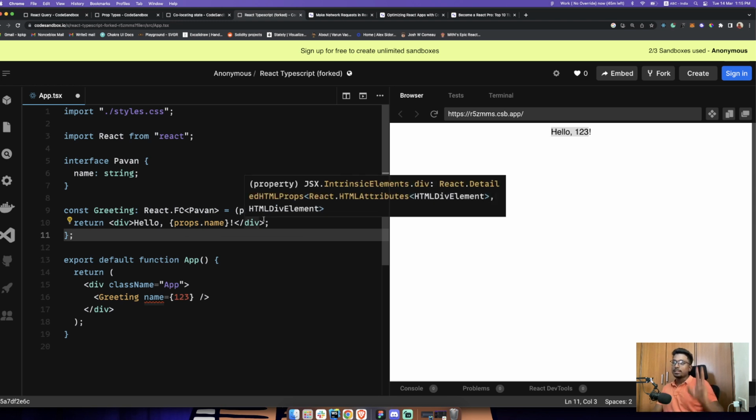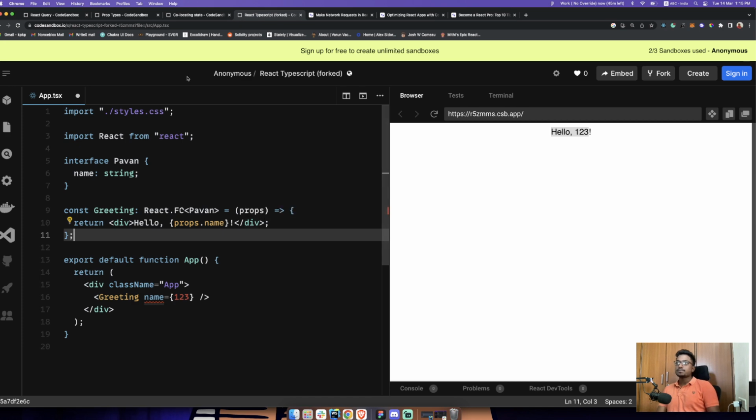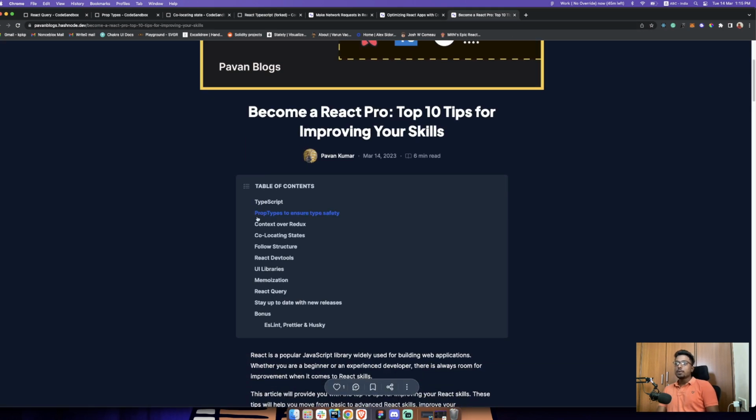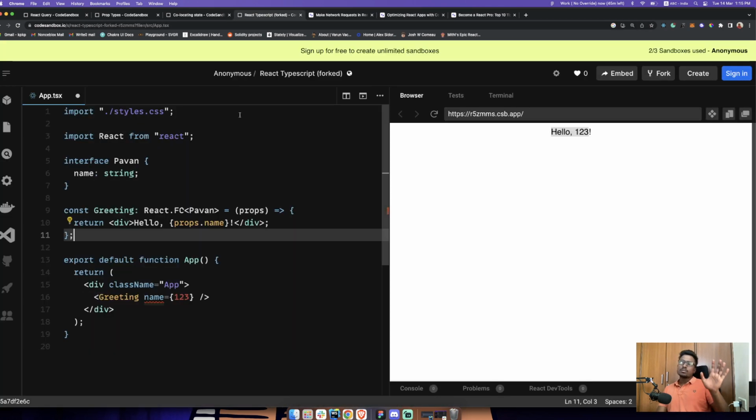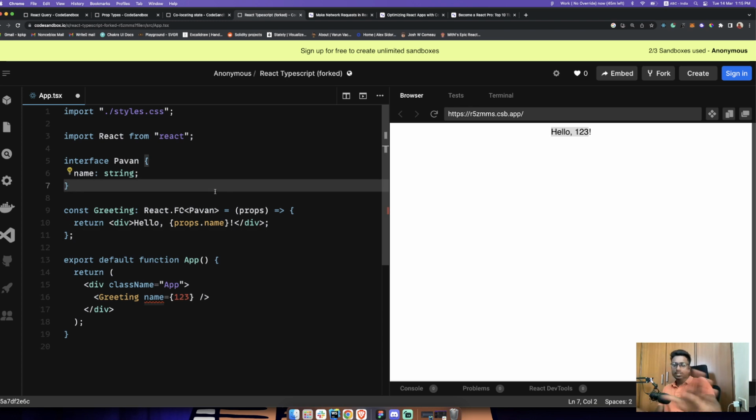And tip number 2, the next thing. What is it? Prop types. So right now you understood all these things. That's great. But what if you don't know TypeScript yet? What if you're just getting started, but you want to make sure that your component is type safe? What do you want to do? You don't know TypeScript yet. You're still learning JavaScript.